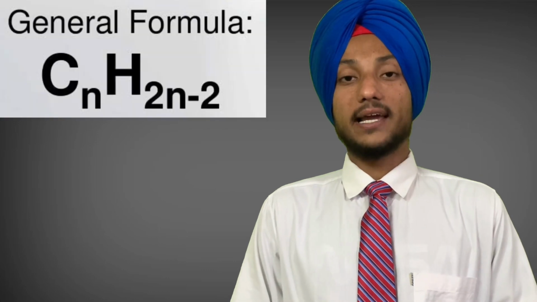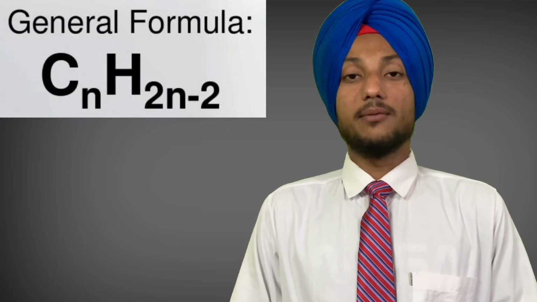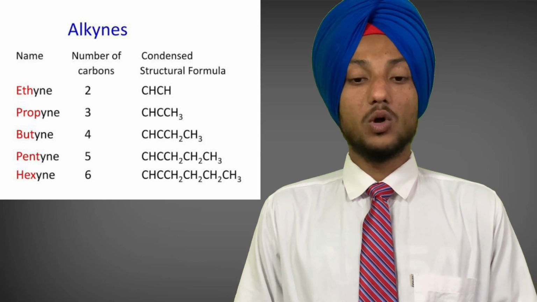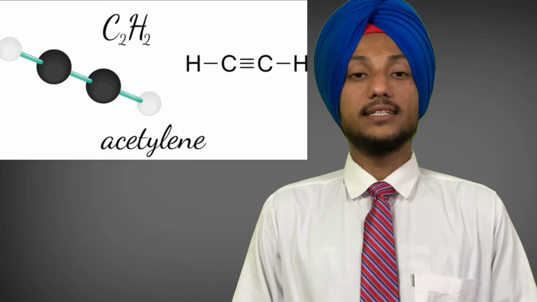The general formula of alkynes is CnH2n-2, where n is the number of carbon atoms in one molecule of the alkyne. If an alkyne has two carbon atoms, that is n equals 2, then the formula is C2H2. And for n equals 3, the molecular formula of the alkyne is C3H4. The names and molecular formulas of the first three alkynes are shown in the following table. The simplest alkyne is ethyne, having the molecular formula C2H2. The common name of ethyne is acetylene.